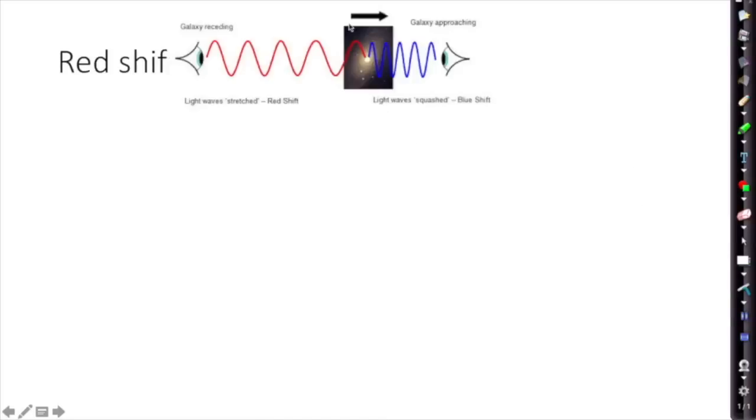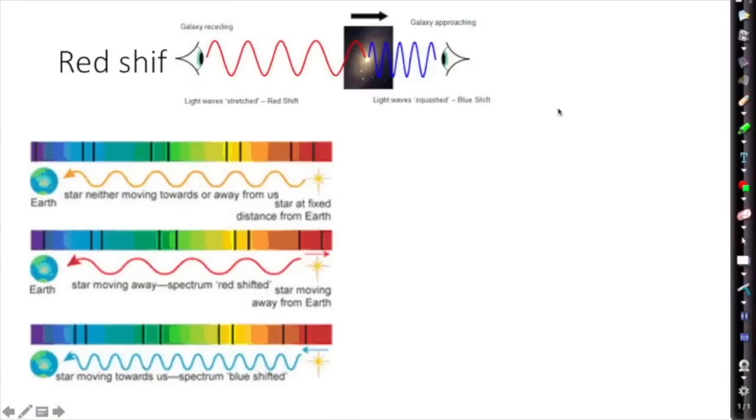So when an object moves away from you, if we've got a star here, a galaxy rather, which is moving to the right, if you've got someone watching it moving away, as in the galaxy is receding, then those light waves which are given out become stretched because the galaxy itself is moving. Now, if for example, you had a galaxy moving towards you, you would see that the light from that becomes squashed up because that object is moving towards you as it's giving out the waves. So the light waves will become squashed, we call that blue shift, and if the galaxy is moving away from you, the light waves become stretched, meaning redshift.